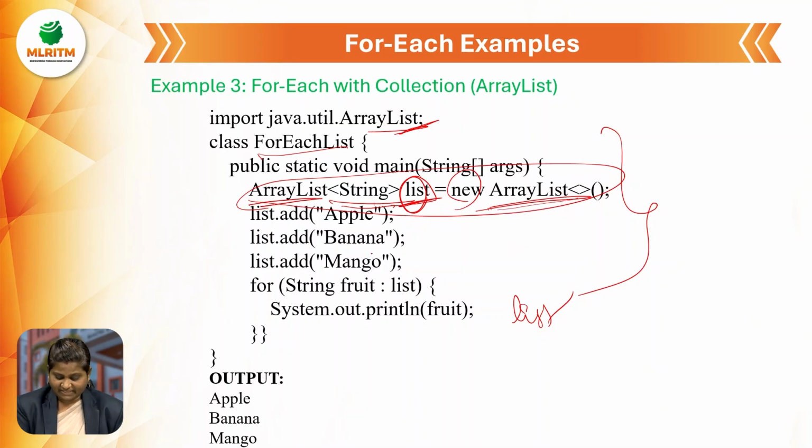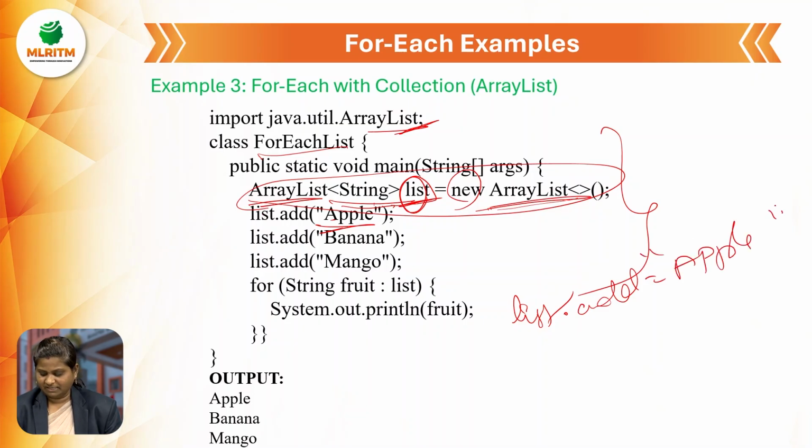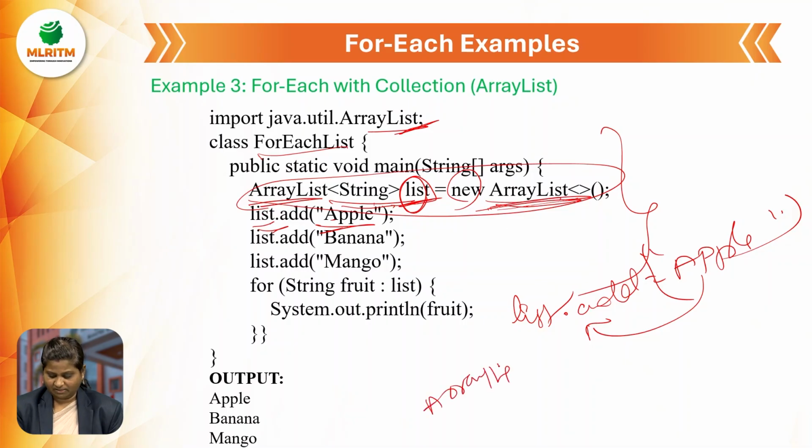Now I am adding values to the list. list.add apple. It means apple is added to the list. The list name is ArrayList, it is a class name.